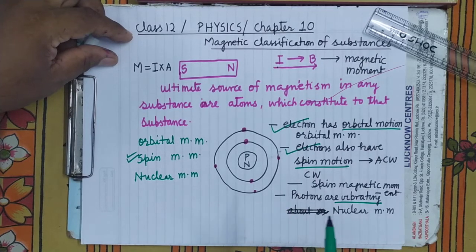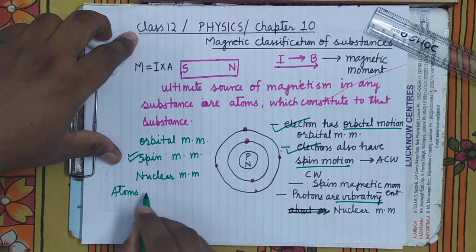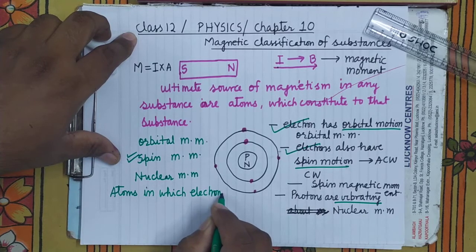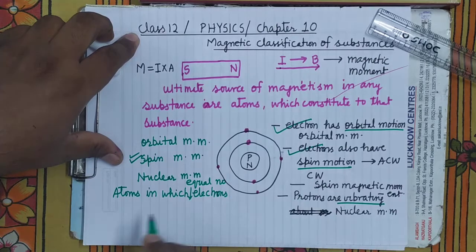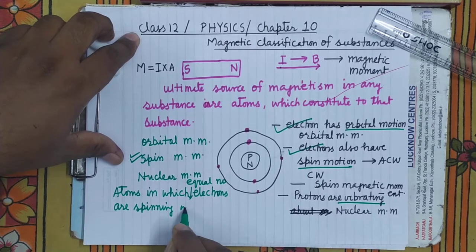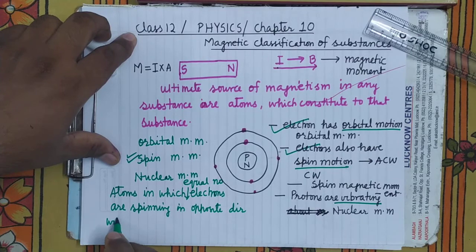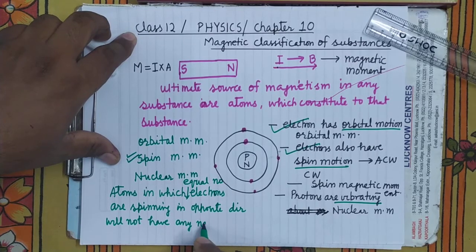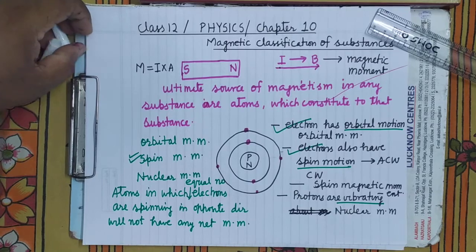Atoms in which an equal number of electrons are spinning in opposite directions will not have any net magnetic moment, means the atoms will be unmagnetized.